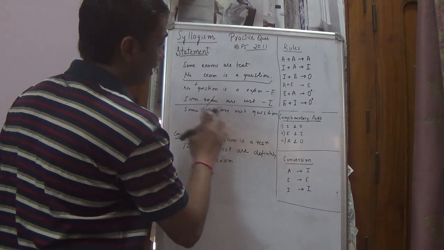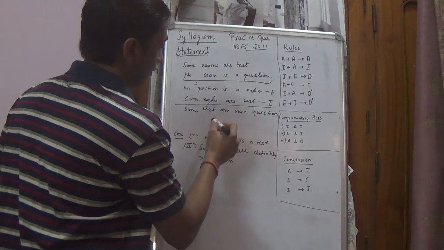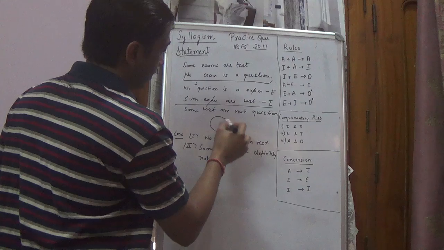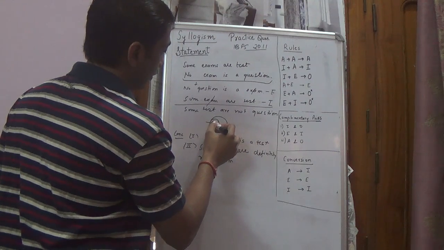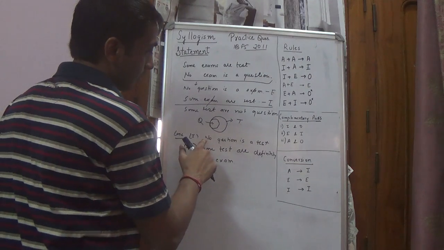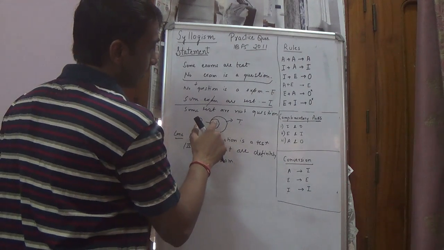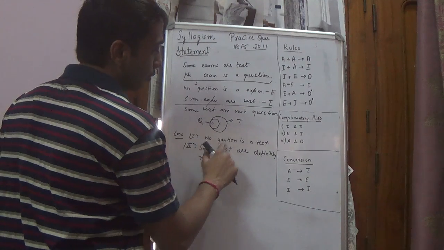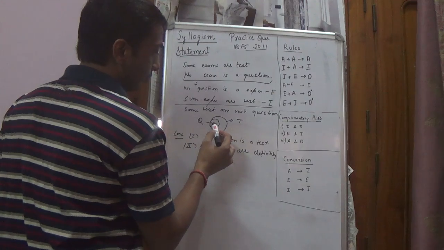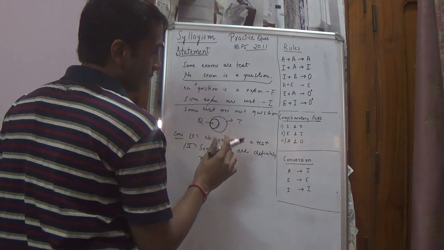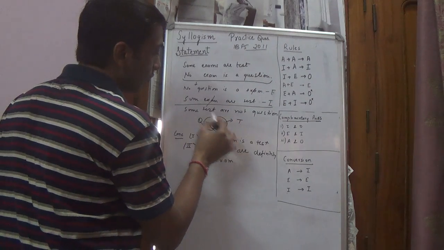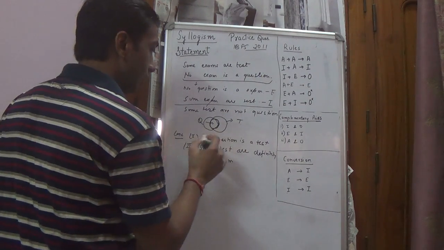No question is a test. Some tests are not question. So if this small circle is Q, the big circle is test. So this is a possibility: some tests are not question. So no question is a test? No, it is not possible. This question is already lying within this bigger circle. So it cannot be possible that no question is a test. It could be possible that some of them could be a test, some of them are not. But this is not possible.